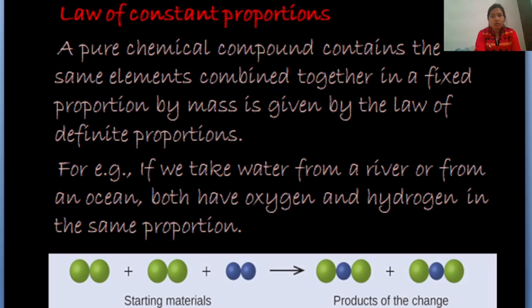So, the law of constant proportion tells us that elements will always combine in a fixed ratio to form a new compound and it will always be constant. It will never change. Thank you.